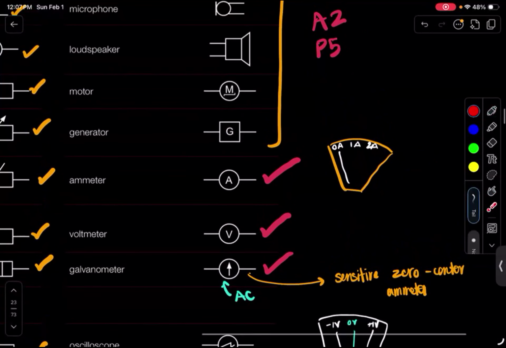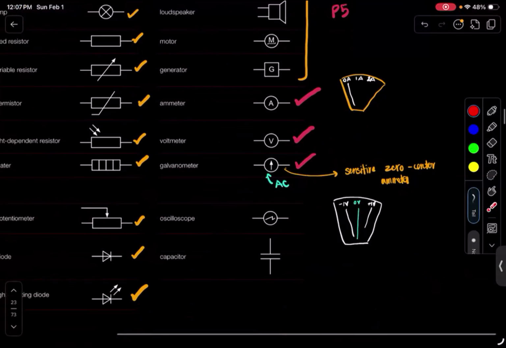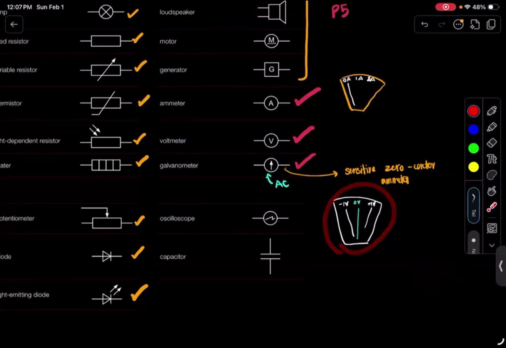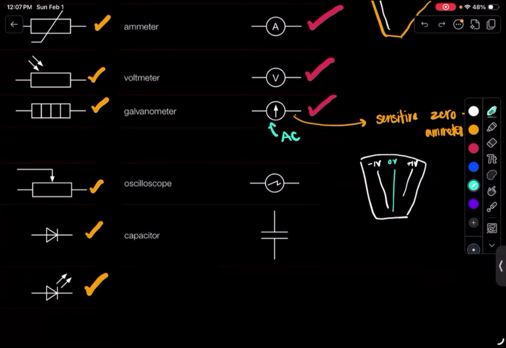But whereas the ammeter, that does not tell you how quickly the current changes direction, because it is going to go from 0 back to 1 and 2 and 3, right? So you can see whether the current is changing direction with an ammeter. This is the difference between a galvanometer. Oscilloscope, also extremely important, although we don't really use it much in A1.